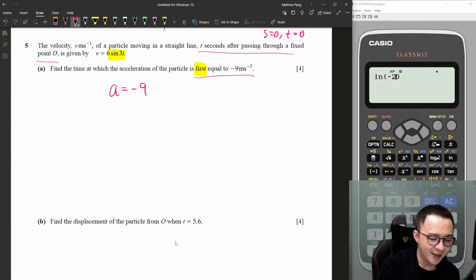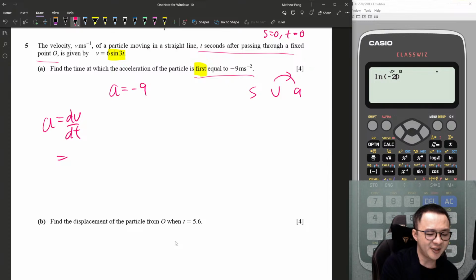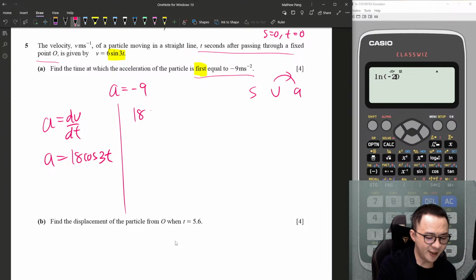I want to get a. In this case, SVA, right? V to a is differentiation, so a equals dv/dt. Differentiating sine will give me cos, so 3 I will move to the front: 18 cos 3t. This is my a. So when my a equals -9, 18 cos 3t equals -9. So cos 3t will equal -1/2.